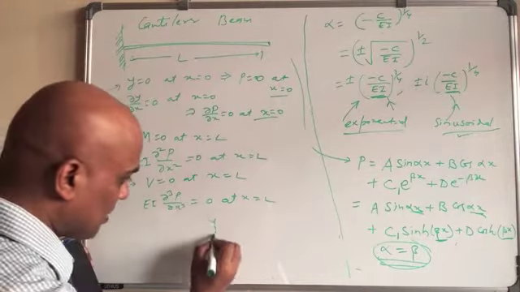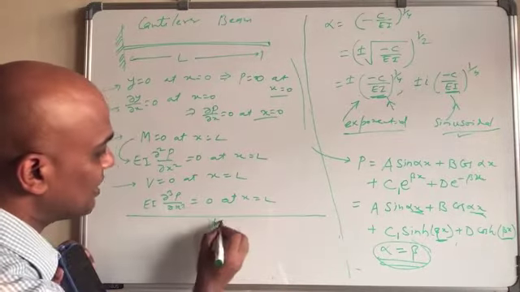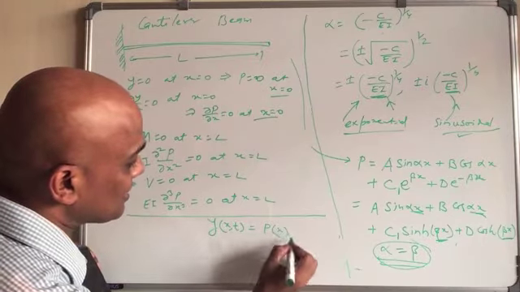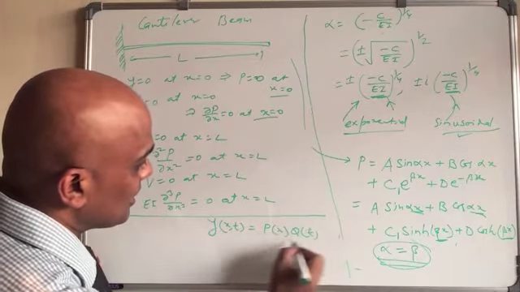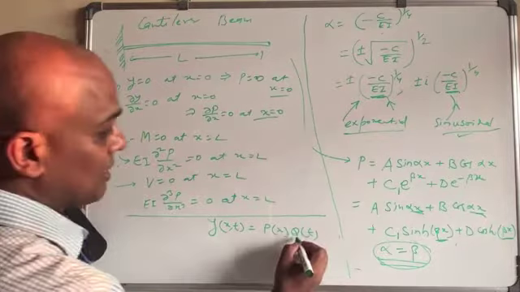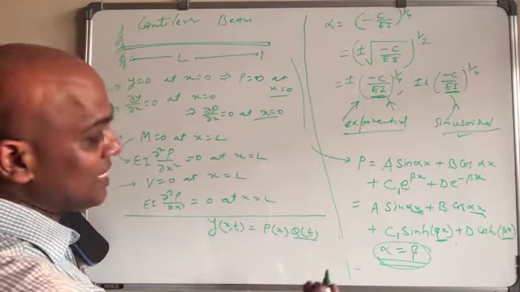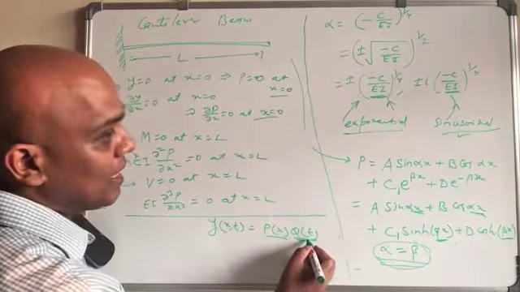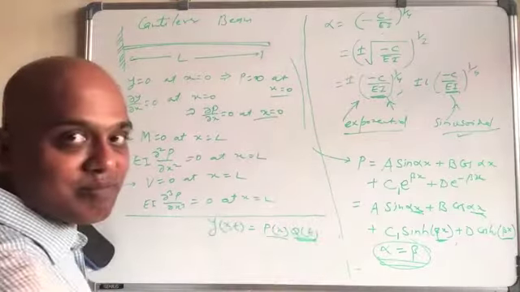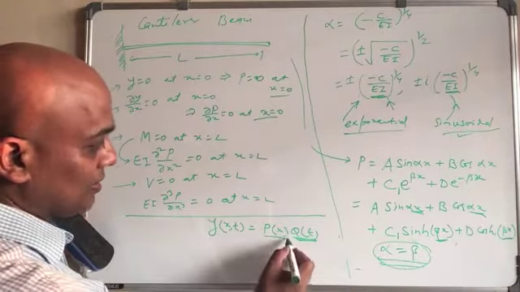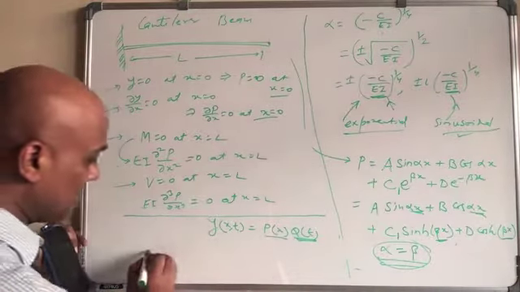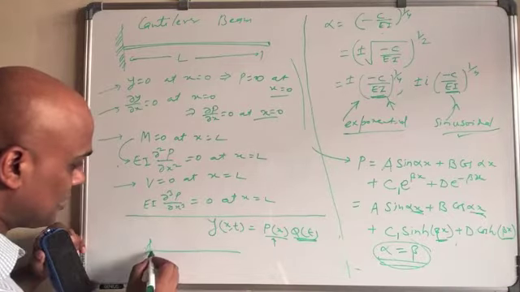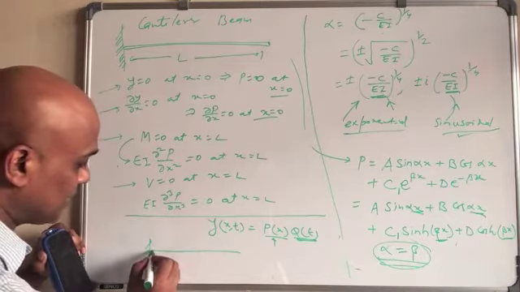Remember, to begin with we had y(x,t) equal to p(x) and q(t). Now you can see this as the amplitude and this as how it varies with time basically, right? So this will give you some function which will be something like this.